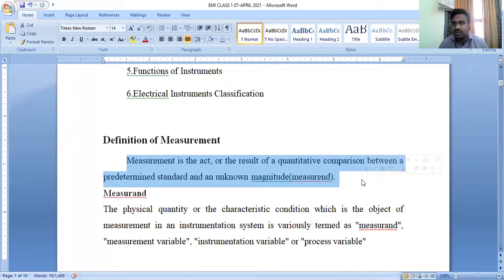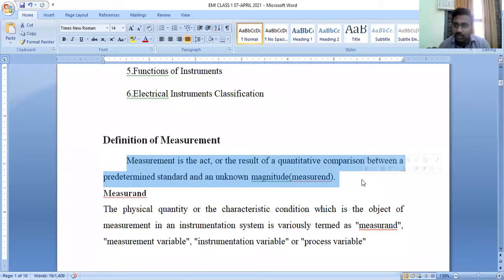So the general term here is comparison. We are comparing the predefined standard variable with an unknown magnitude. That means we have to find the unknown magnitude, and in order to find it, we compare that unknown magnitude with the predefined standard.